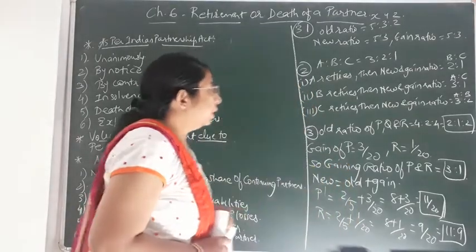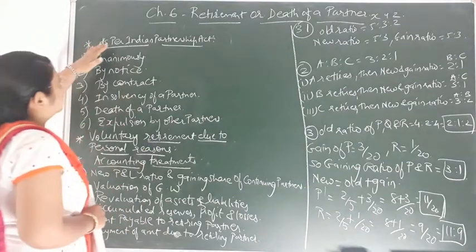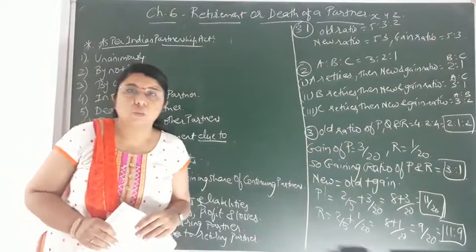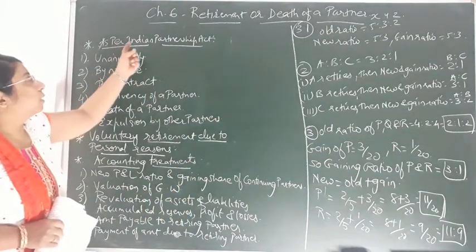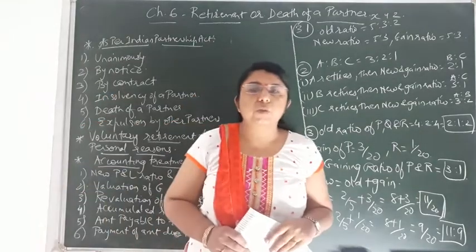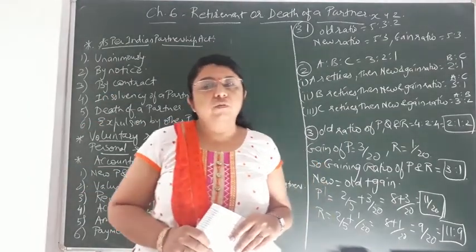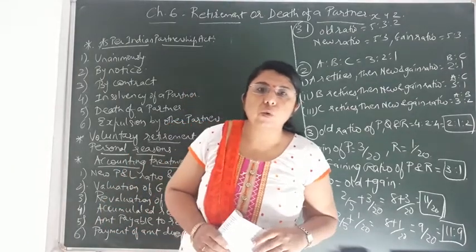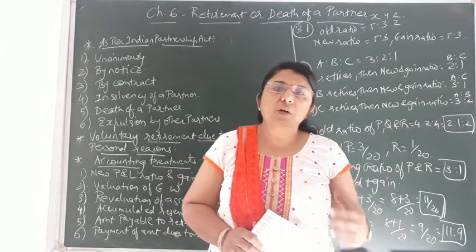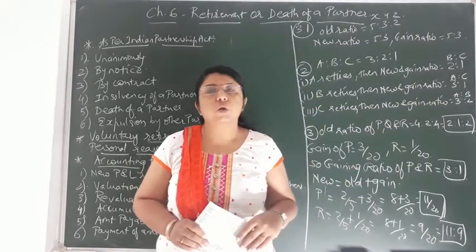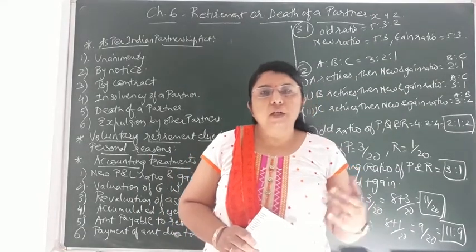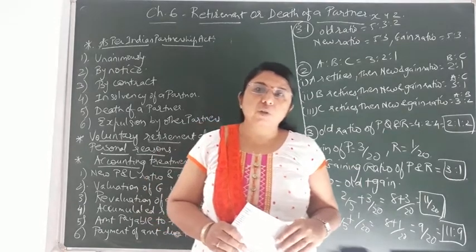Over here you can see I have written on the board, there are 2 conditions in which the retirement or death of a partner takes place from the firm. That is as per the Indian Partnership Act, which students have already studied in 11th, the Indian Partnership Act 1932. At the time the partnership is formed, the partners maintain a partnership deed, and certain clauses, rules and regulations for the firm are decided in the partnership deed. So as per the partnership deed, the working of the firm goes on.